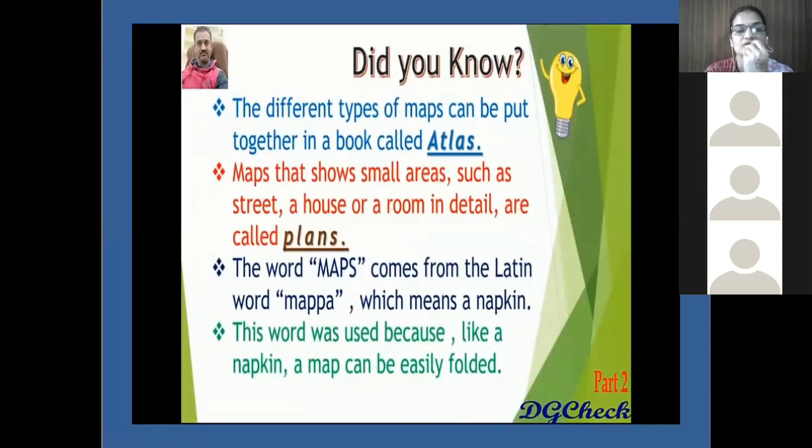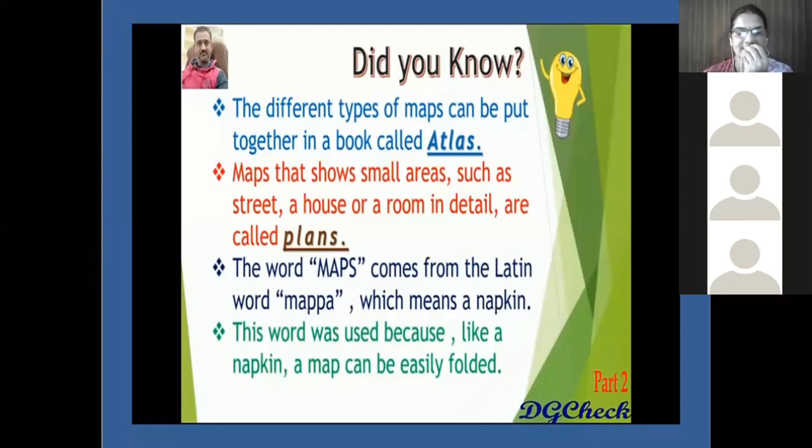Students, you know, this word map has come from the Latin word mappa, which means a napkin. Students, the word map has come from the Latin word mappa, which means a napkin. This word was used because, like a napkin, a map can be folded easily.